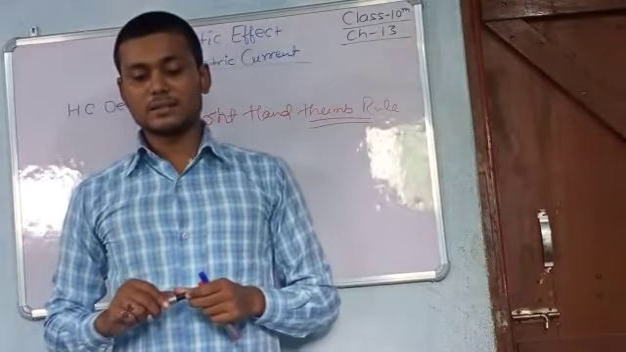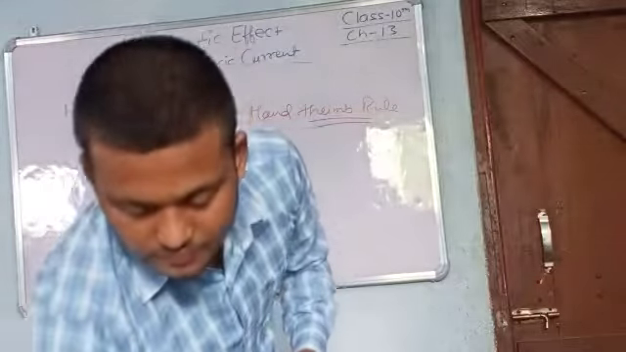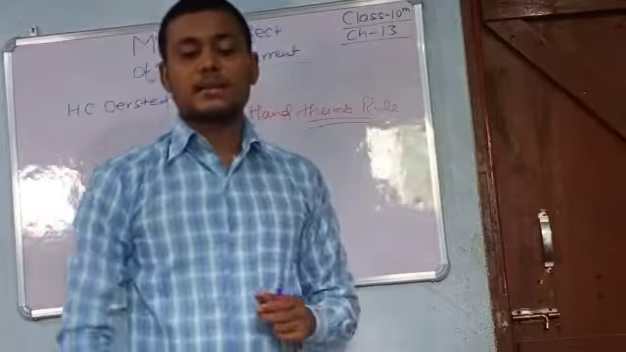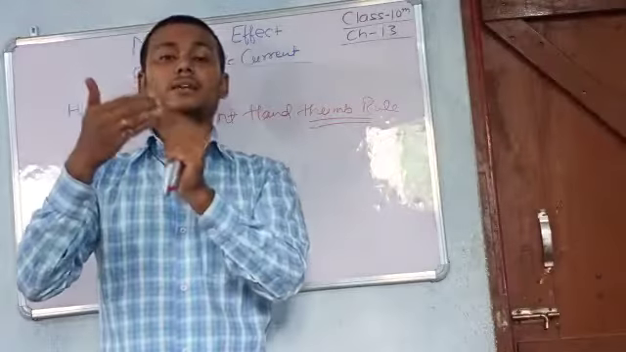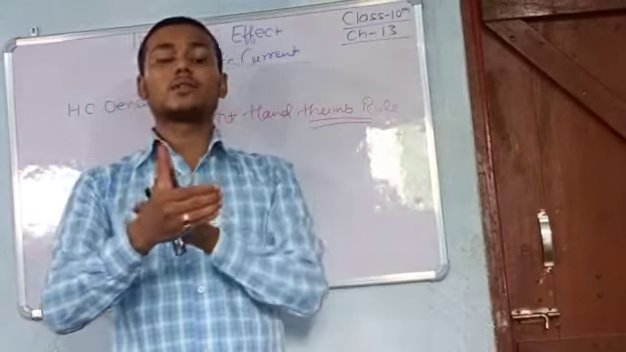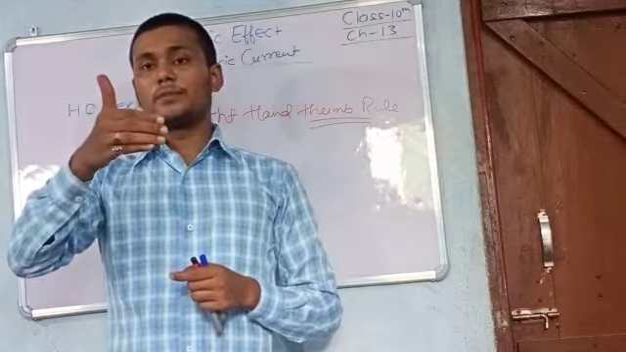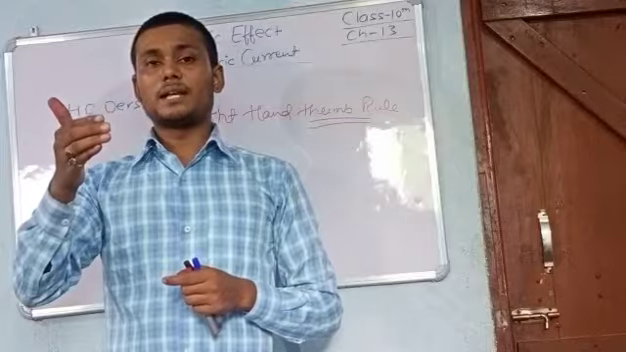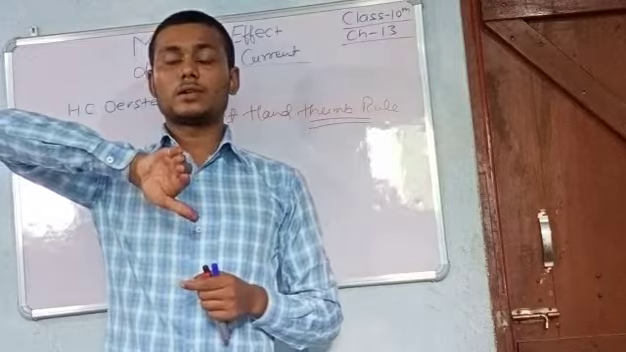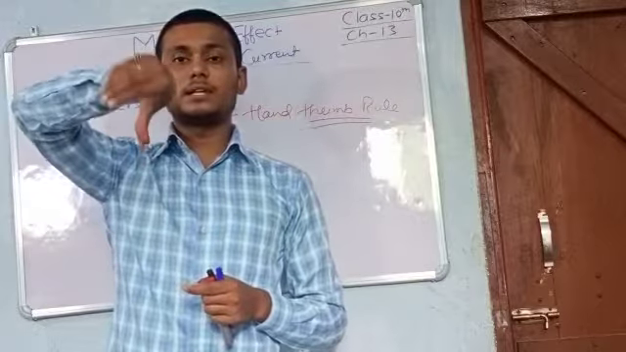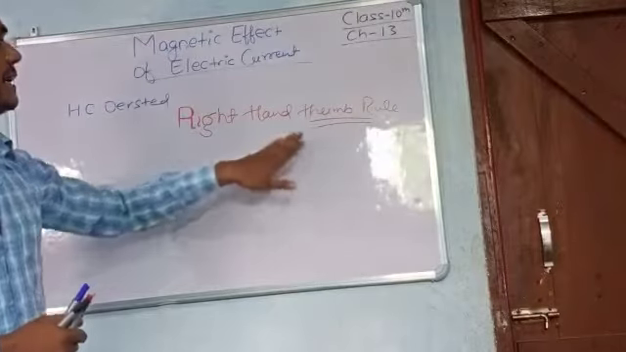Imagine holding a current carrying straight conductor in the right hand such that the thumb points toward the direction of current, then the fingers wrapped around the conductor give the direction of the magnetic field. So these fingers indicate the direction of magnetic field, and this thumb indicates the direction of current. If the magnetic field is anti-clockwise, the current is upward. If it is clockwise, the current is downward. So this is all about the right hand thumb rule.